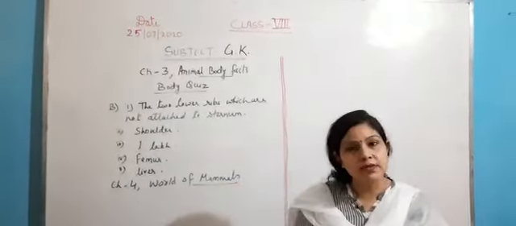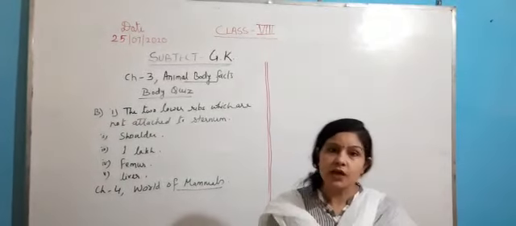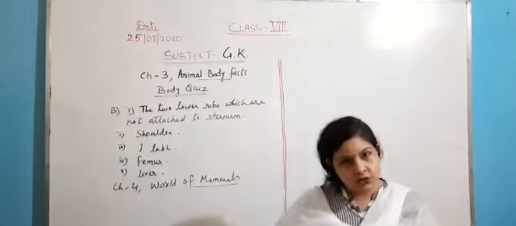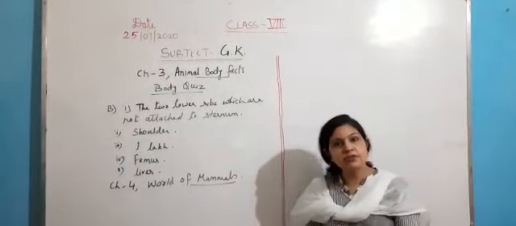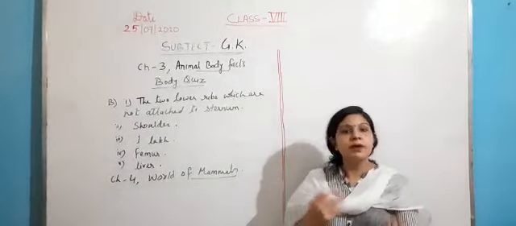Mammals are the organisms which possess mammary glands, whether they are males or females. Females can nourish their children with the help of these mammary glands when they are too small. Okay, along with that they have some other characters also.